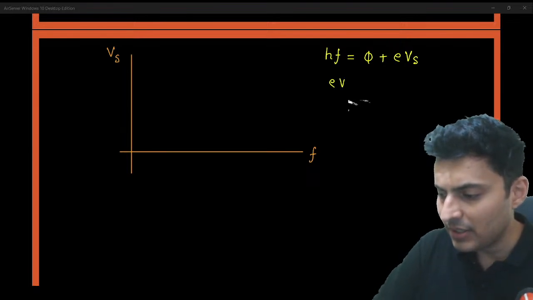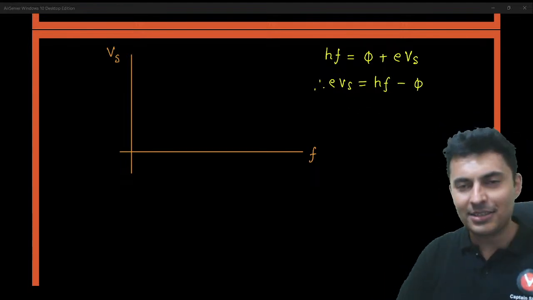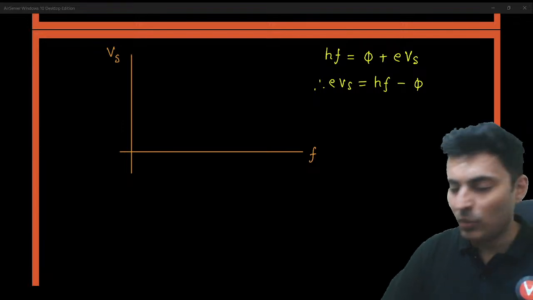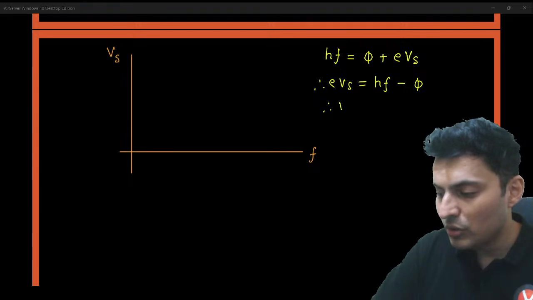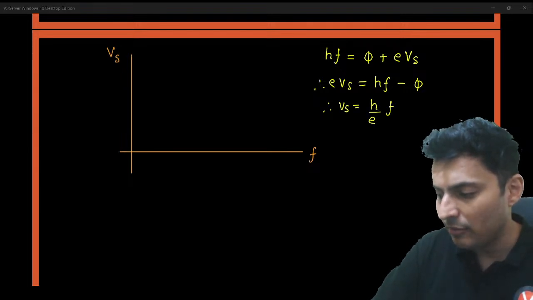Write it like this: eVs is hf minus phi. Okay, so that's why it will become minus phi. And then what you do, just divide it by e. So Vs will be h by e into f minus phi by e.